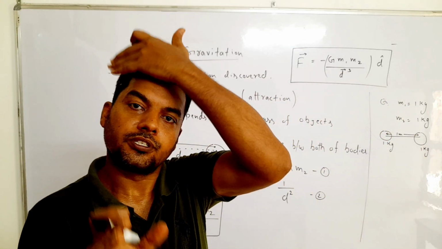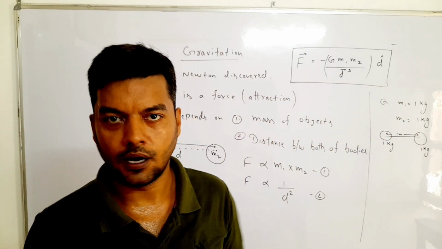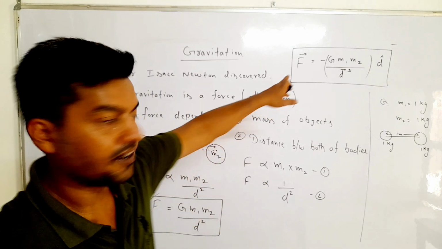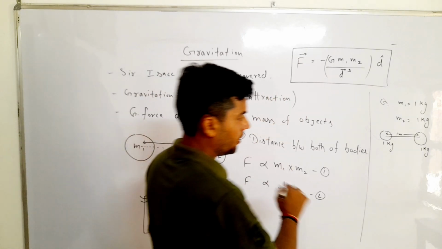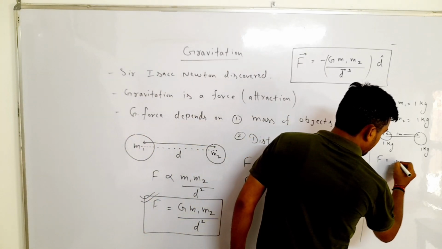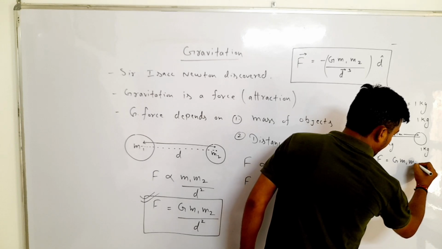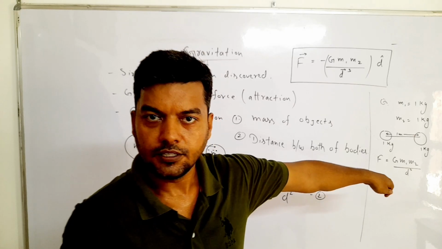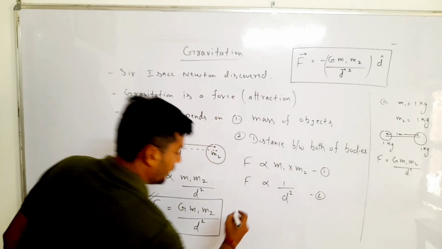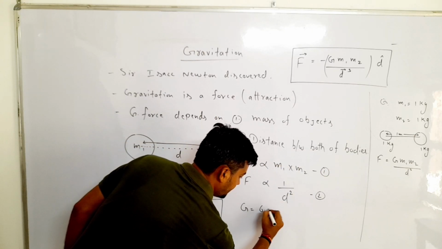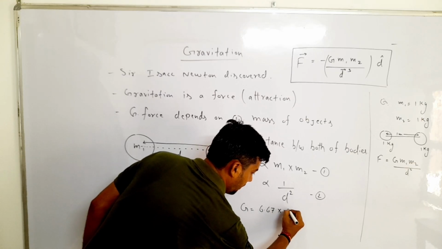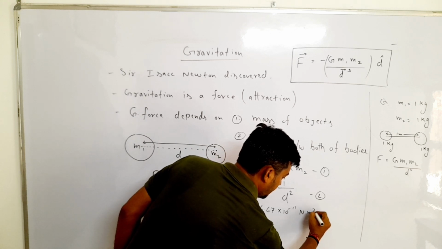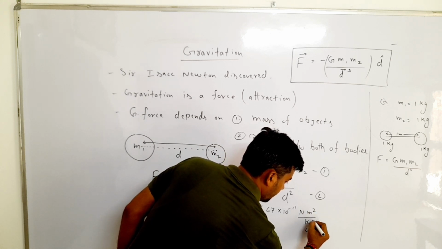So the gravitational force F is equal to G m1 m2 upon r square. In the numerical form, we always use this formula, and in the vector form, we have to use that formula. So F is equal to G m1 m2 upon d square. G is the universal gravitational constant, and the value of G is 6.67 into 10 to the power minus 11 Newton meter square upon kg square.